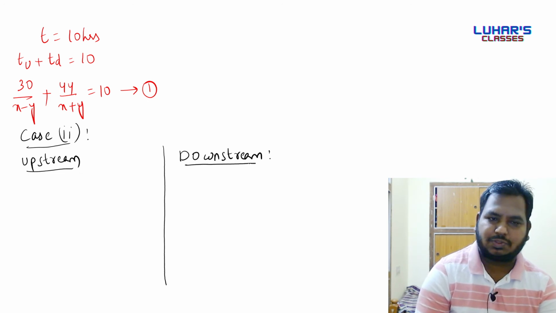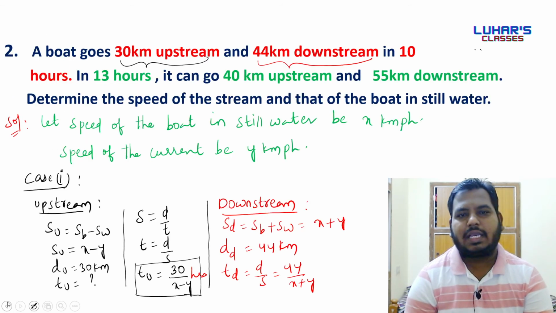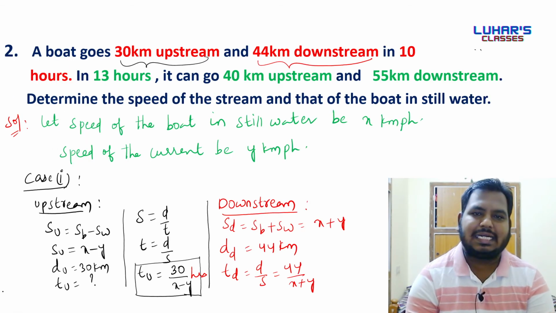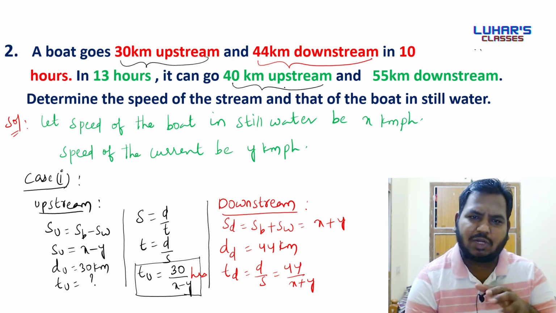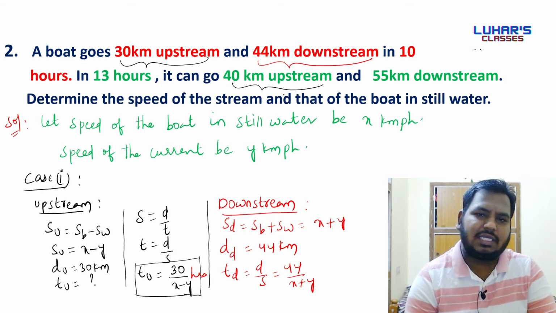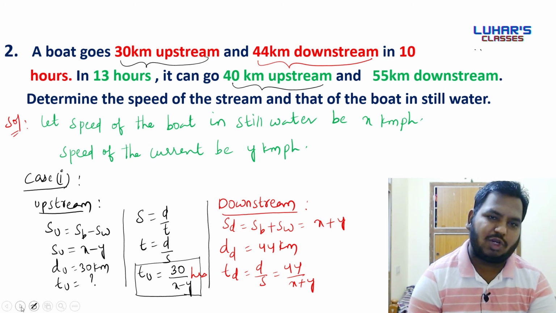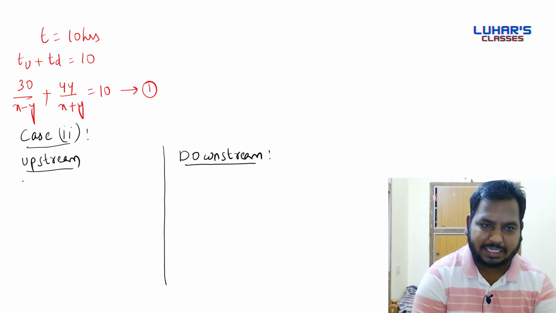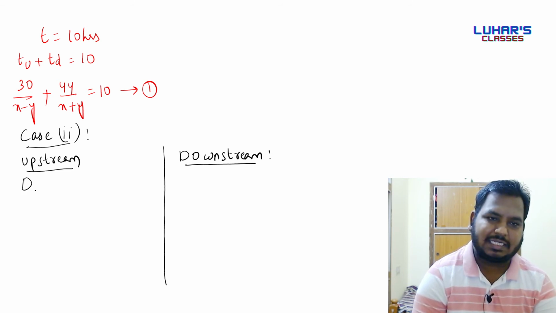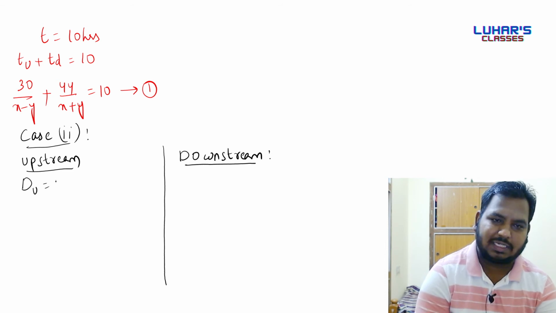We'll take it downstream. Can I know the distance traveled by boat in case of upstream? It's 40 kilometers. So I'm taking capital D here to avoid confusion. Distance traveled in case of upstream is 40 kilometers.